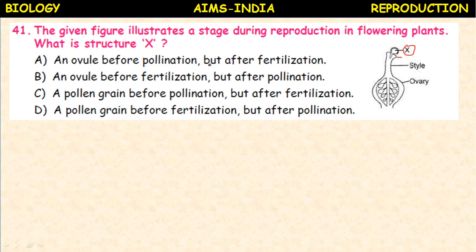An ovule before pollination but after fertilization, an ovule before fertilization but after pollination, a pollen grain before pollination but after fertilization, a pollen grain before fertilization but after pollination. See the logic here. Okay, here the option D is representing exactly a pollen grain before fertilization, reaching the stigma, but after pollination. What is pollination? Transfer of pollen grains from anther to the stigma. As soon as the pollen grain is formed, it is transferred to the stigma in the process of pollination. Then it starts germinating before fertilization. Okay. Next,